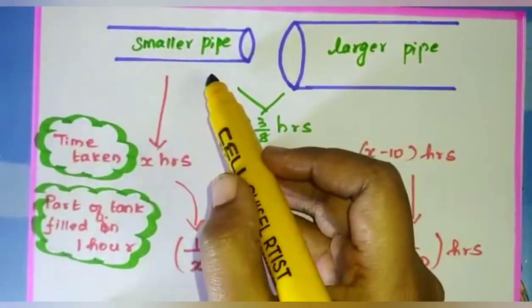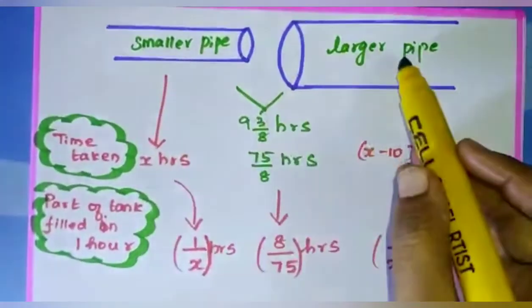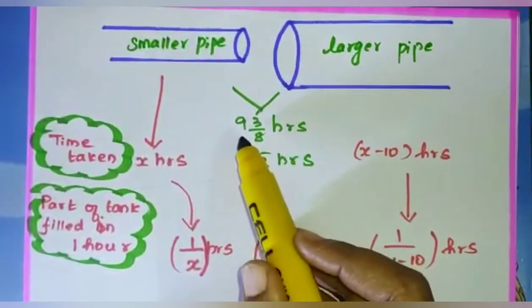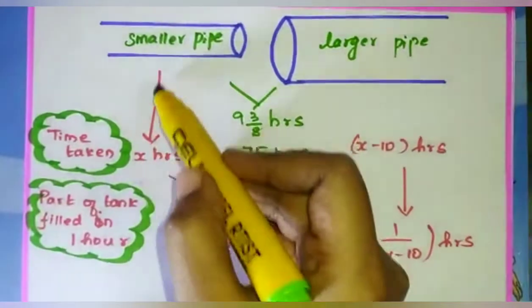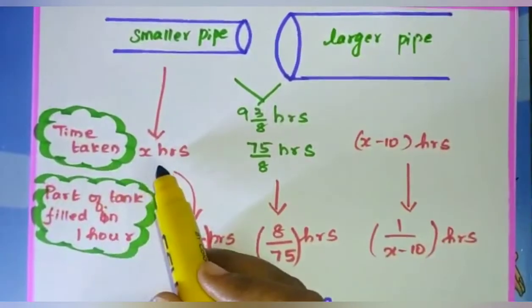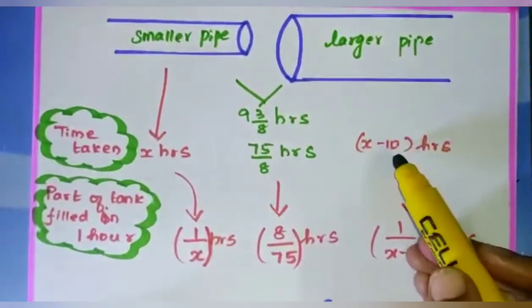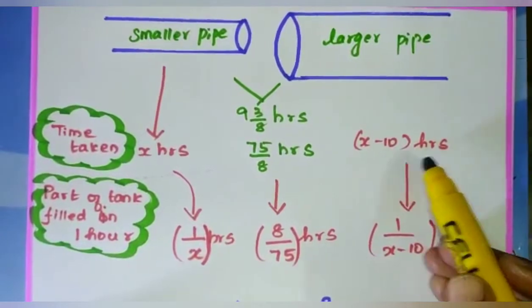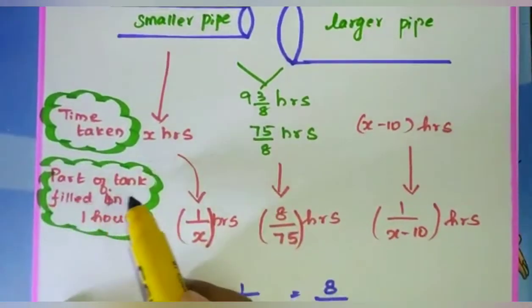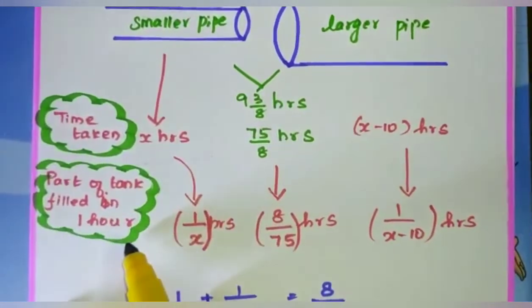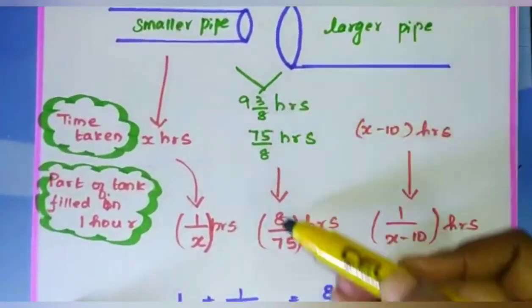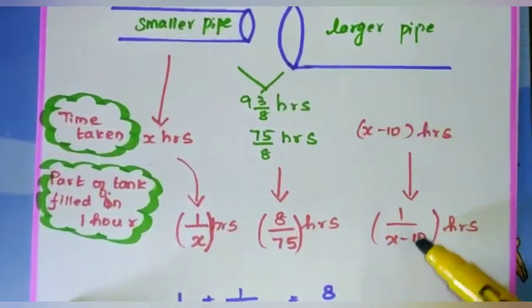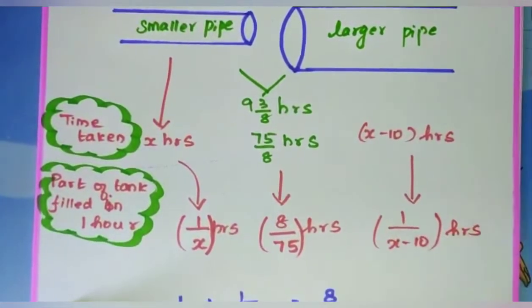So this will be very clear for you. Smaller pipe, larger pipe together 9 3 by 8 hours, 75 divided by 8 hours. The time taken by the smaller pipe is x and the larger pipe is x minus 10 hours. Okay, the part of the tank filled in 1 hour is 1 by x for the smaller pipe, 8 by 75 for both, and 1 divided by x minus 10 for the larger.